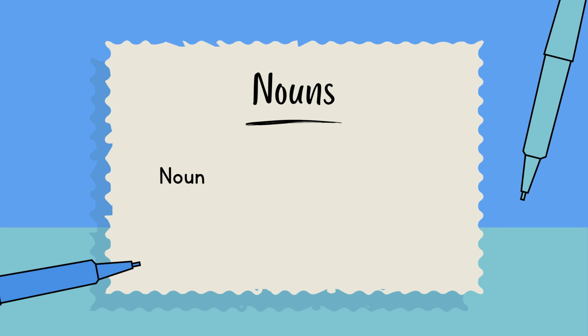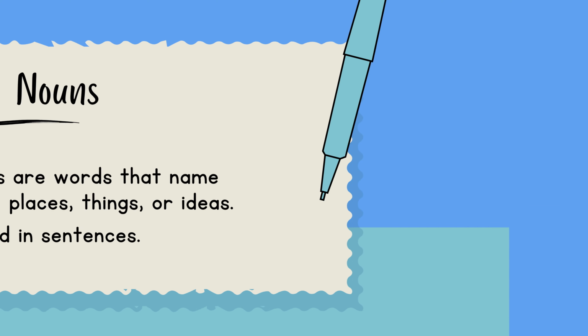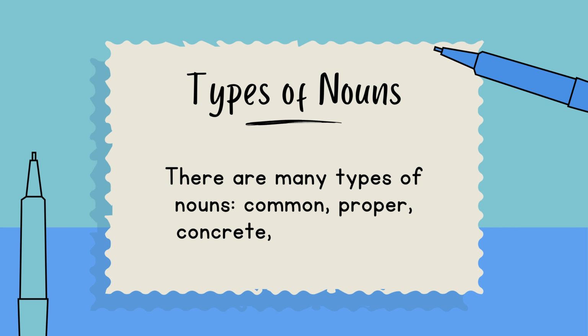In today's lesson, we're going back to the basics and exploring nouns, the essential building blocks of English. Nouns are words that name people, places, things, or ideas. Nouns are used in sentences. There are many types of nouns: common, proper, concrete, abstract, and collective.